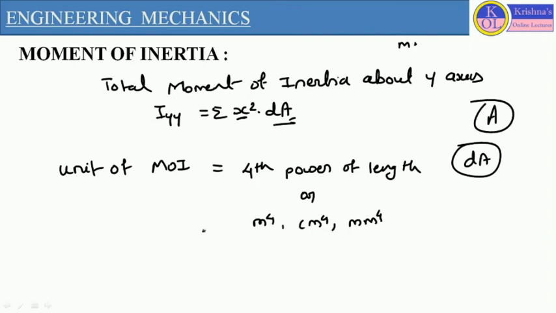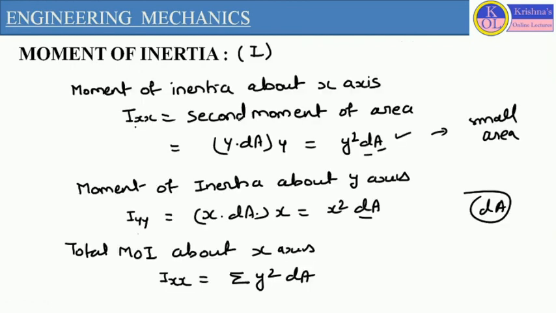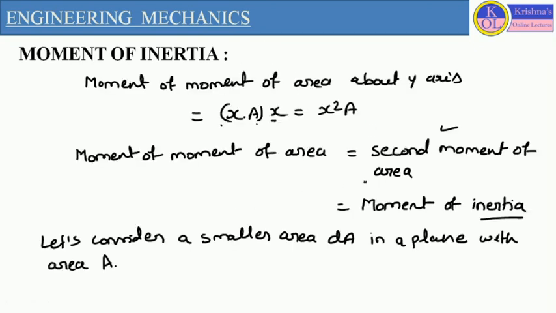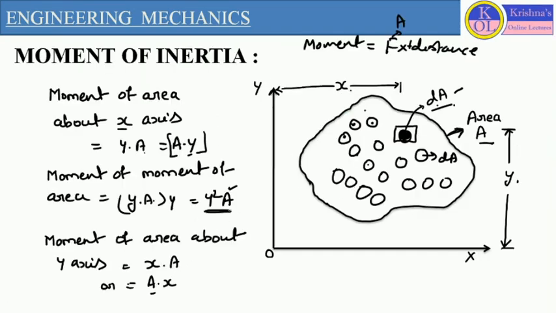So this is the basic description of moment of inertia, and these are the equations which we are going to use to define the moment of inertia. Either we can take in terms of smaller area, or we can take in terms of total area as x square A and y square A. So this is about moment of inertia.